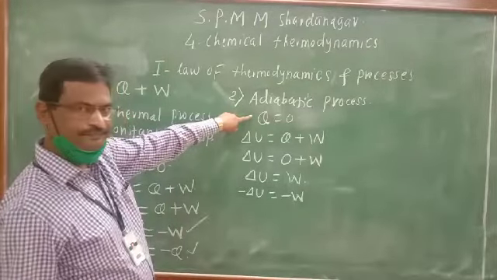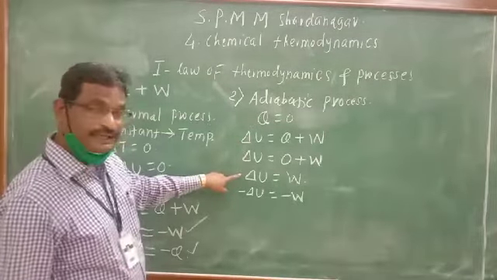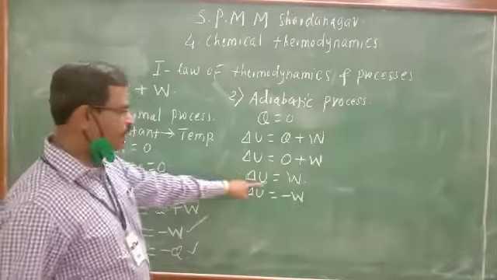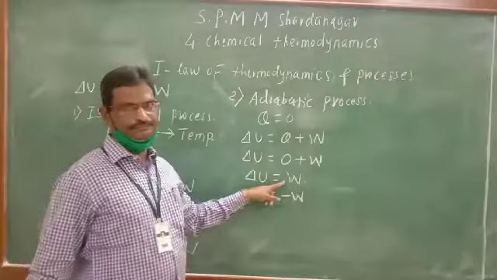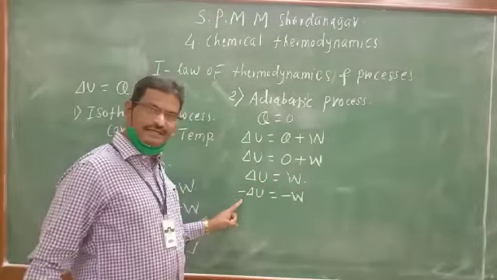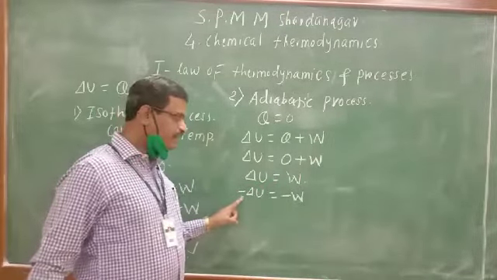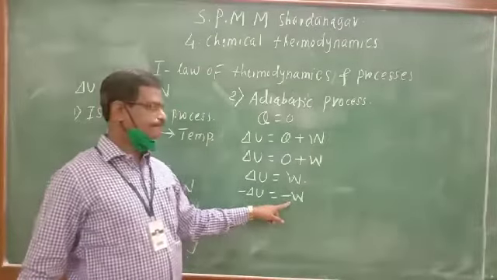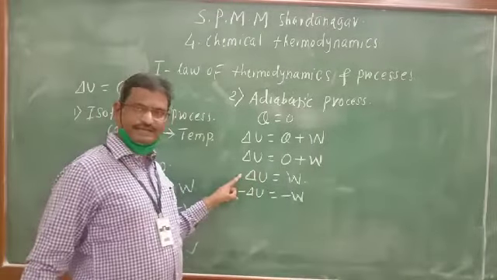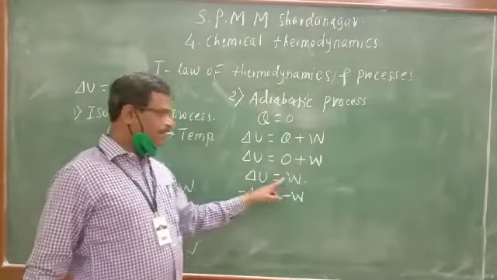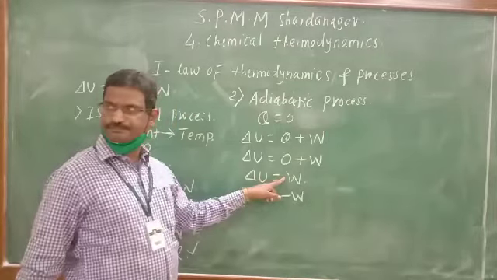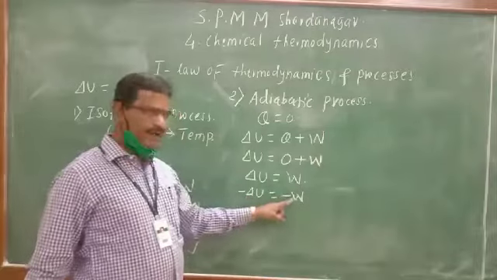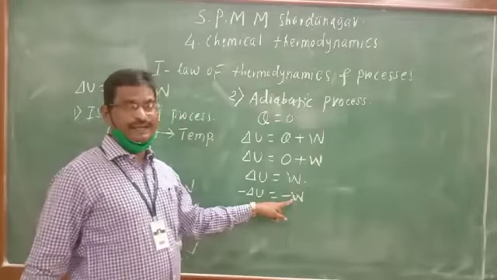At that time, increase in internal energy results in work of compression, or decrease in internal energy results in work of expansion. Increase in internal energy is plus delta U and plus W, work of compression. Decrease in internal energy is minus delta U and minus W, that is work of expansion.